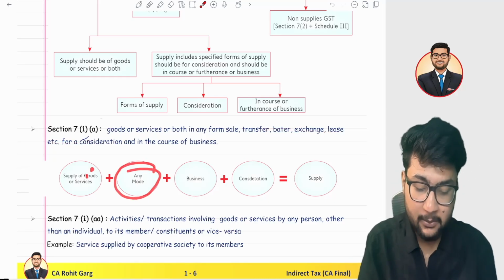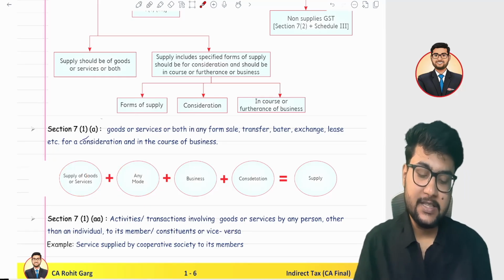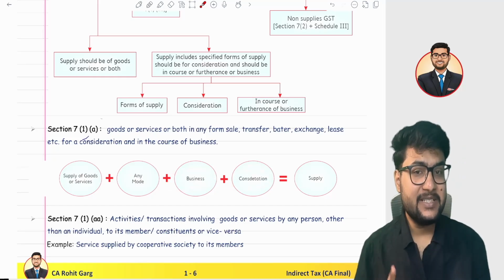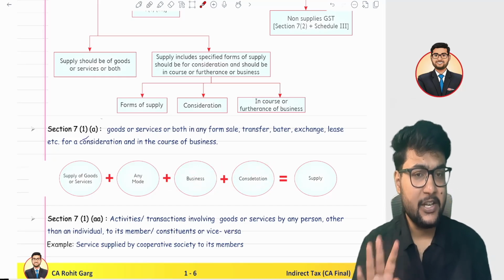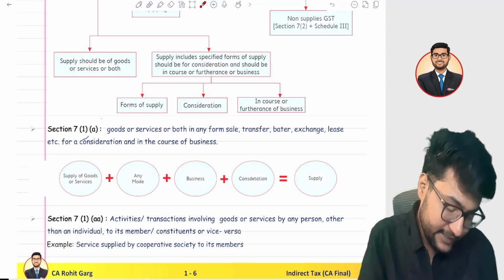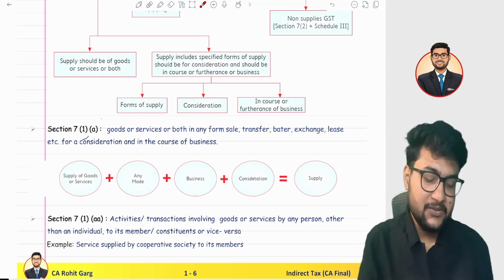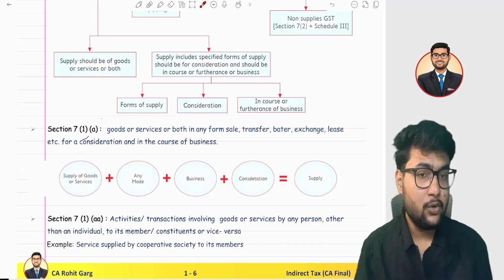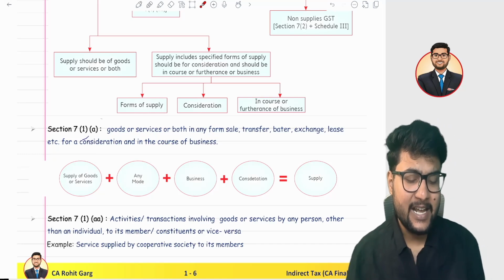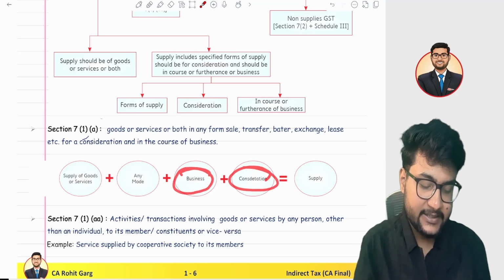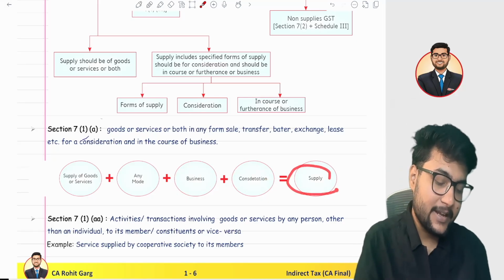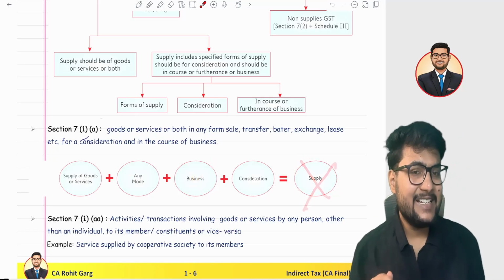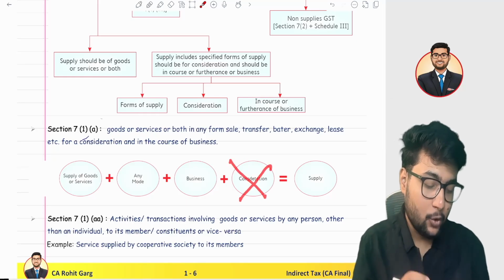So you just need to remember anything is a supply of goods and services in any mode, and in business and for a consideration. In business, for a consideration. If you satisfy all the four conditions, then it is considered as a supply. First of all, supply needs to be goods and services. Second, it can be of any mode: sale, transfer, barter, exchange, lease, rental, anything, in business and for consideration. Only then it is considered as a supply. If any transaction is not in the business, then it is not a supply. If any transaction has no consideration, then also it is not a supply.